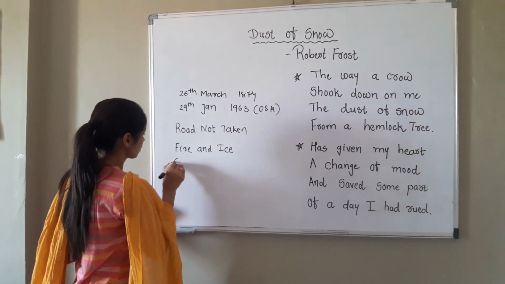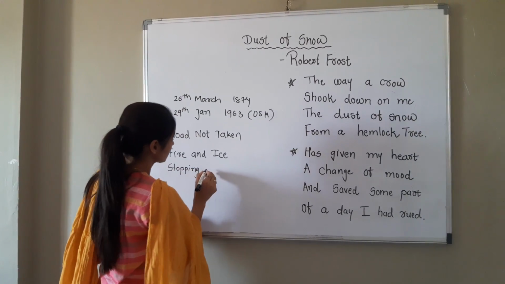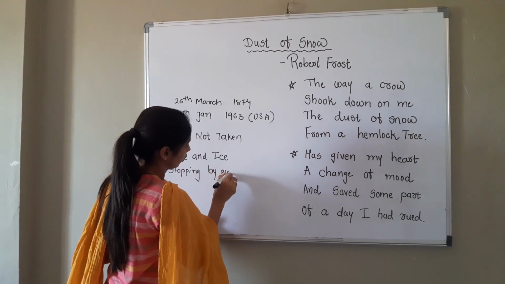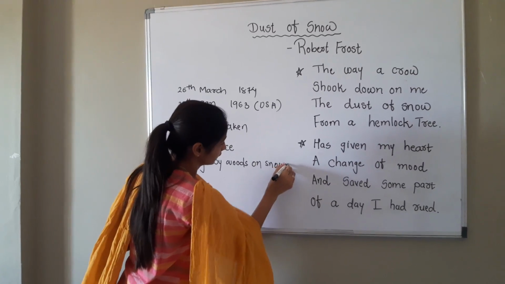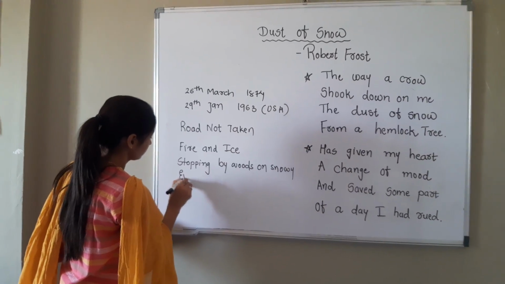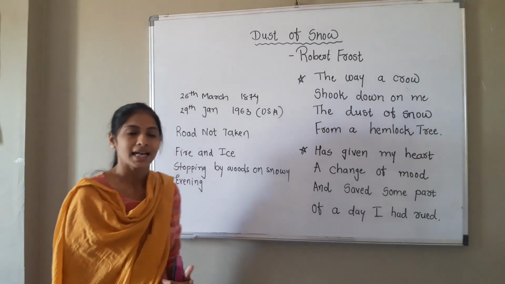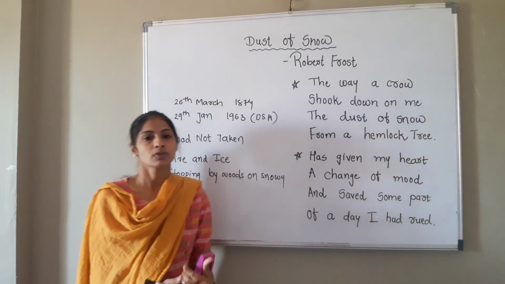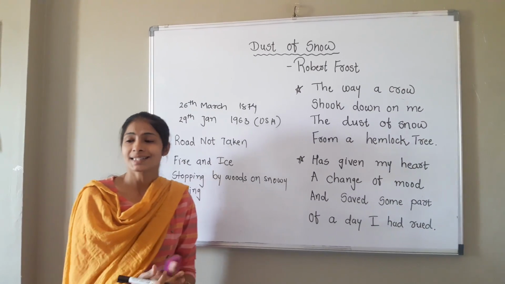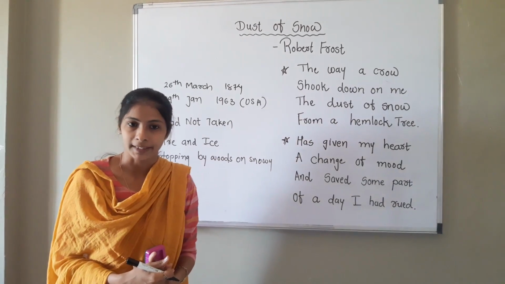Third poem, Stopping by Woods on a Snowy Evening. These three poems are very major and important poems of Robert Frost. His work was initially published in England before it was published in America.